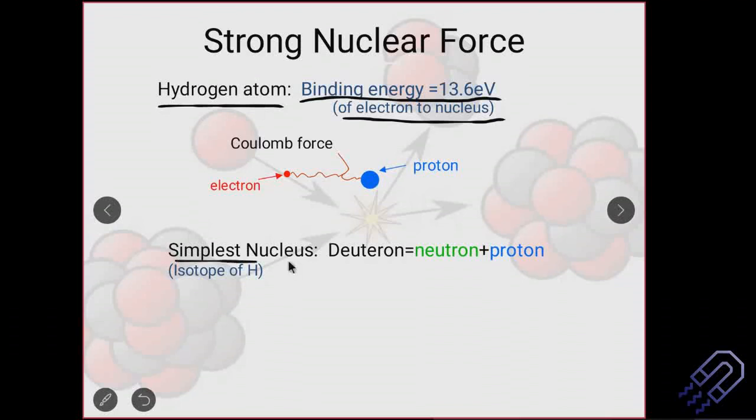Because it is the simplest nucleus, and it is an isotope of hydrogen. We represent it by 2H1. A deuteron is a combination of a neutron and a proton which are bound. It's a bound system, and that's important.